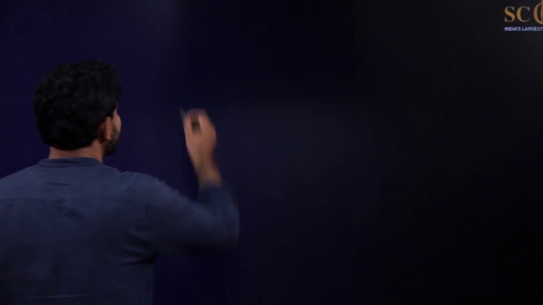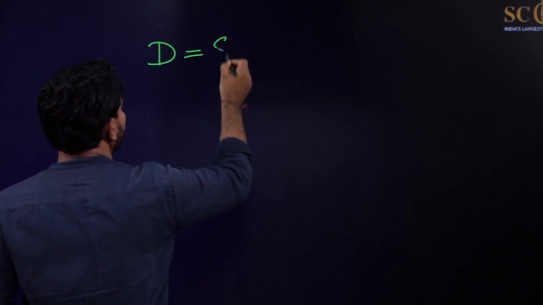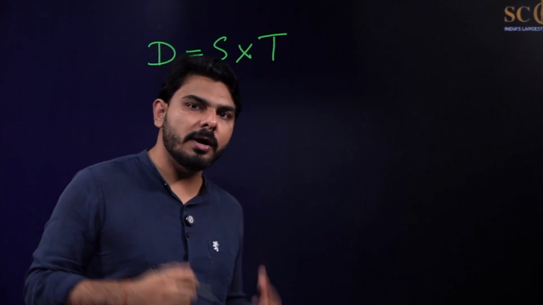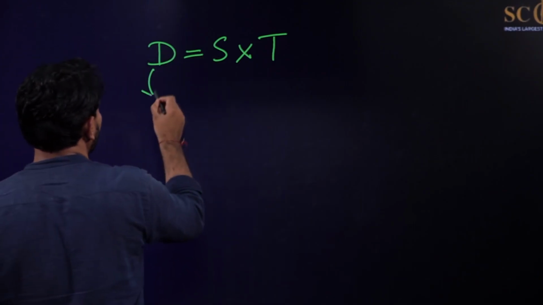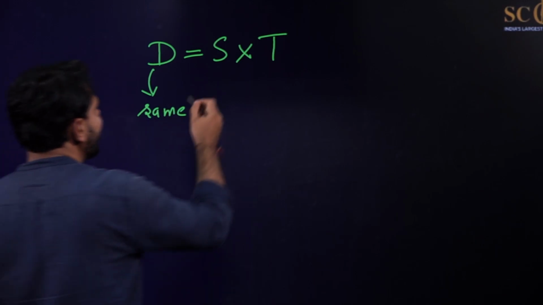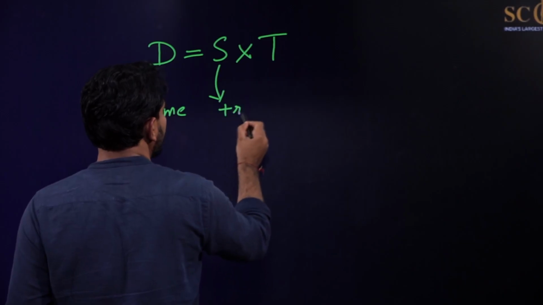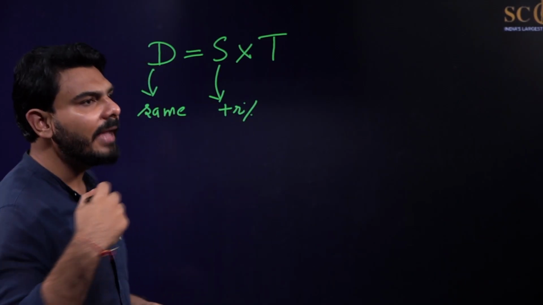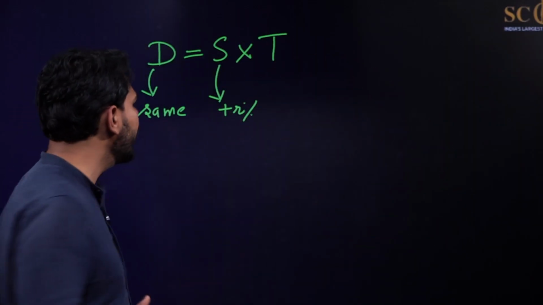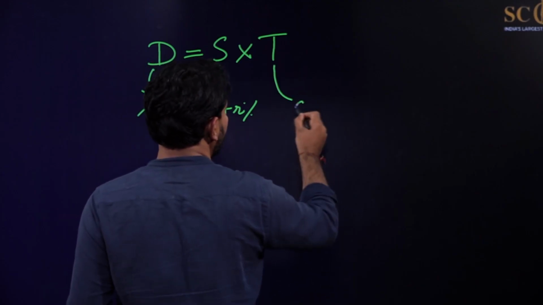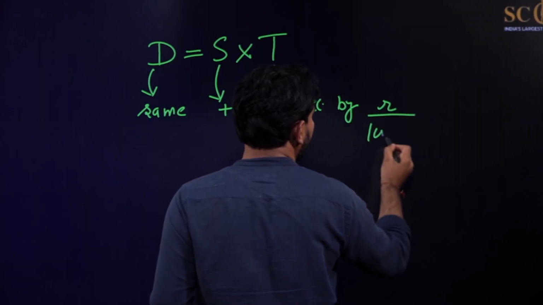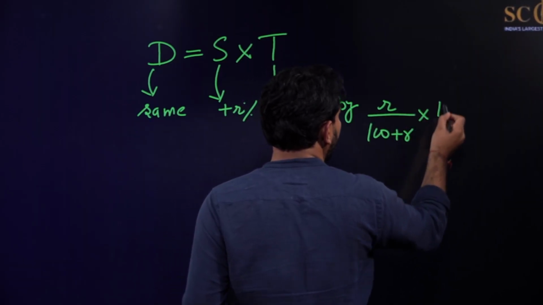Suppose you are given that distance is equal to speed into time. Now suppose you are told that distance is constant. It is not getting increased, it is not getting decreased. But speed is getting increased by R%, and you are being asked by how much percent the time will be reduced. The time will get decreased. So we can see in this case that the time will be decreased by R upon 100 plus R into 100%.